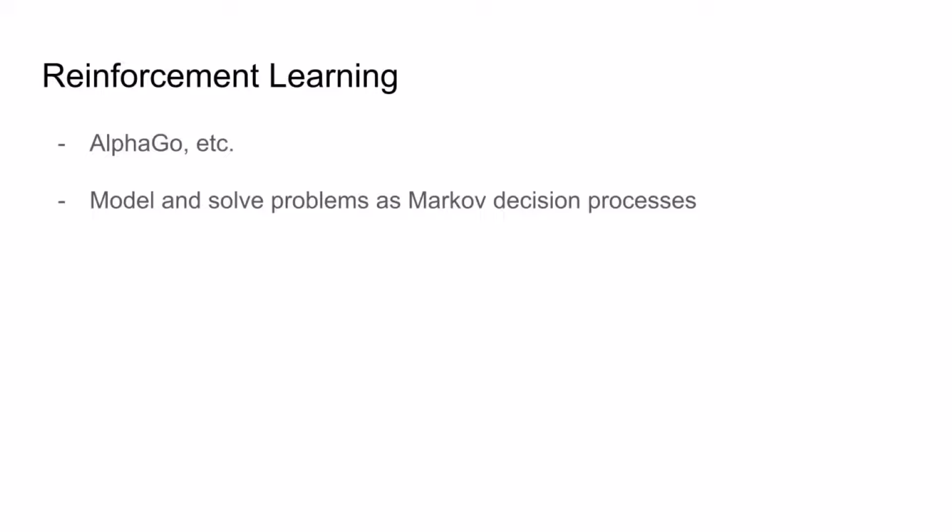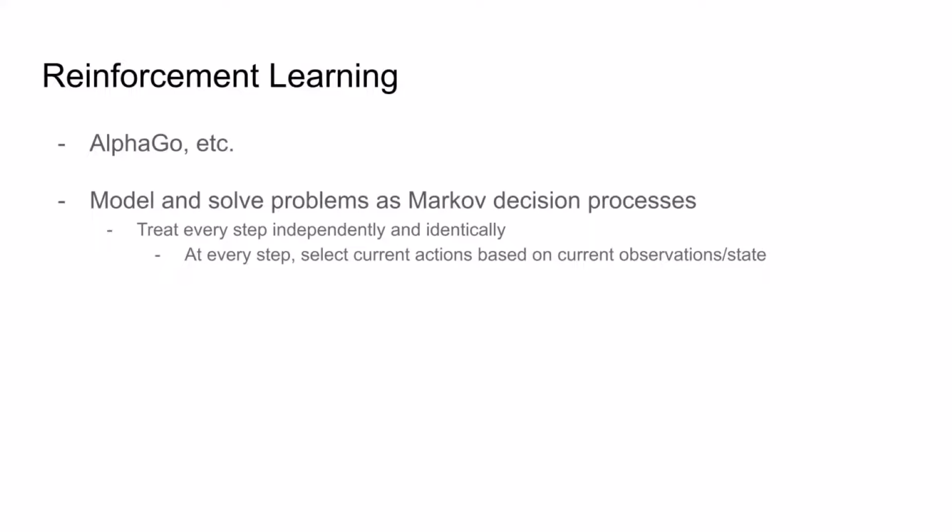Generally speaking, reinforcement learning tries to model and solve problems as Markov decision processes. If modeled effectively, this will enable us to solve each step of the problem independently from any other, and also enable us to solve each step in an identical way, vastly reducing the problem-solving difficulty. Specifically, once solved, we'll use the same calculations again and again on each step to select what actions to perform, based only on each step's current observations and state.